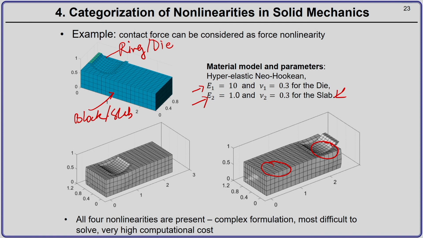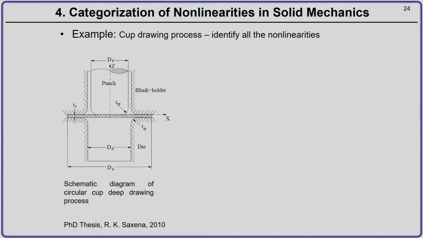Okay. So, the next example that we consider is the cup drawing process. Okay. So, you can see here you have a blank. Okay. So, this is a blank which is pressed against the die, and there is a blank holder which is putting a force on the blank to keep the blank in its position.